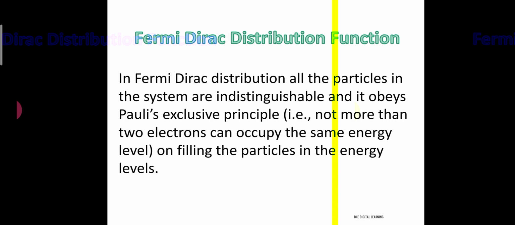According to the Fermi Dirac distribution function, all the particles in the system are indistinguishable and they obey Pauli's exclusion principle. What we mean by that is that not more than two electrons can occupy the same energy state or level on filling the particles in the energy levels.